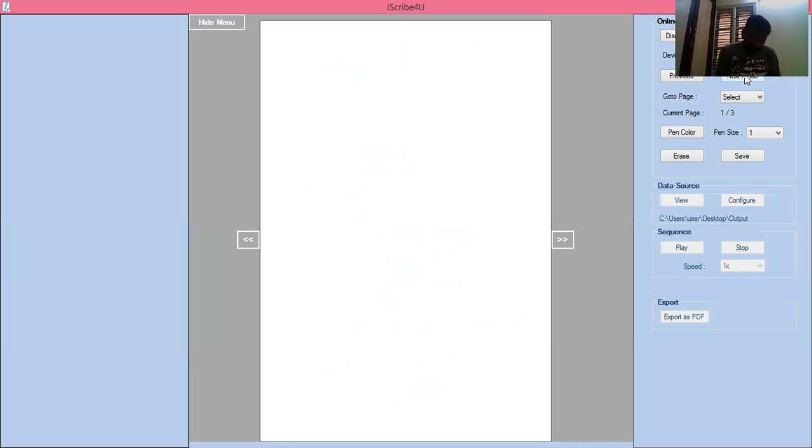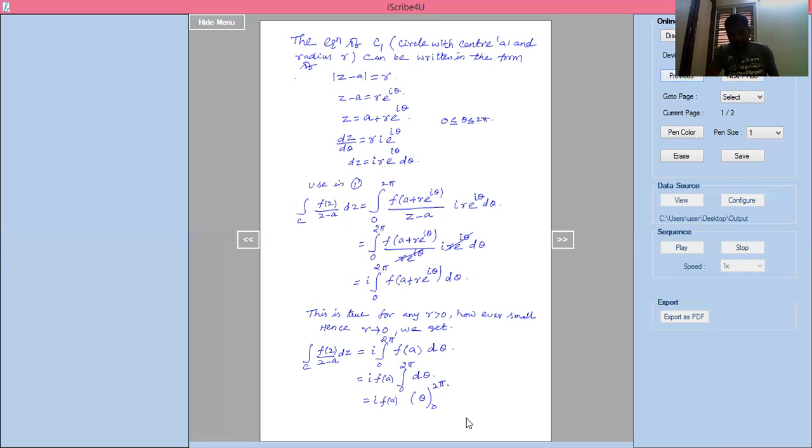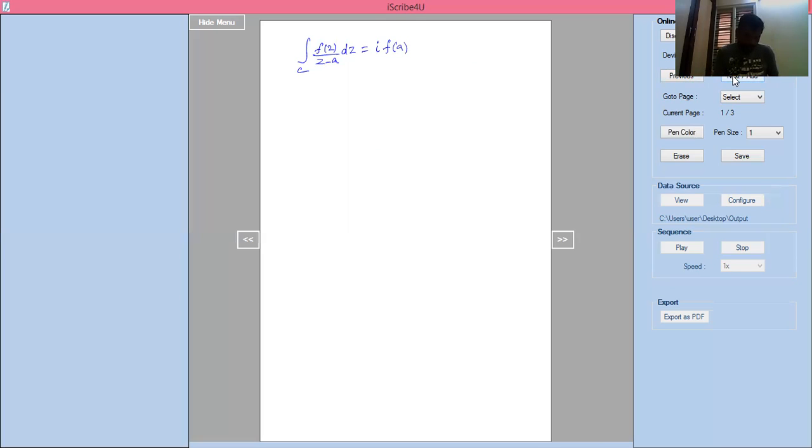Integration of C into f of z divided by z minus a into dz equal to i into f of a. So integration of d theta I have written as theta. In the previous step I showed how I got this theta. Integration of d theta is theta, the limit should be 0 to 2 pi. So now I'll write f of a into theta: the upper limit should be 2 pi, the lower limit should be 0.